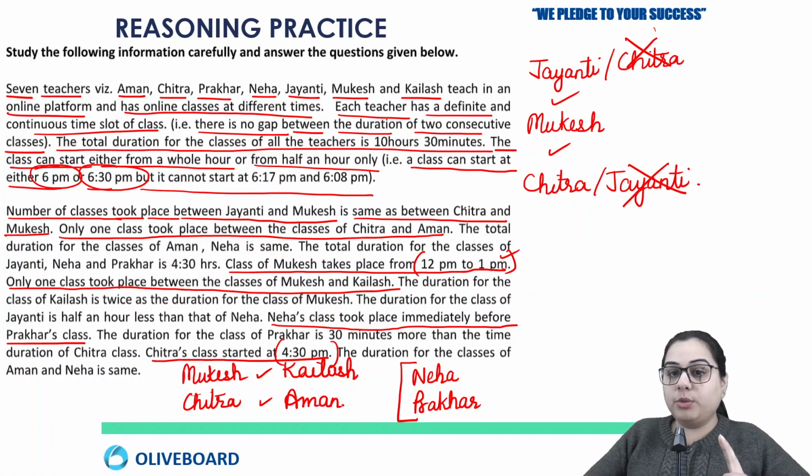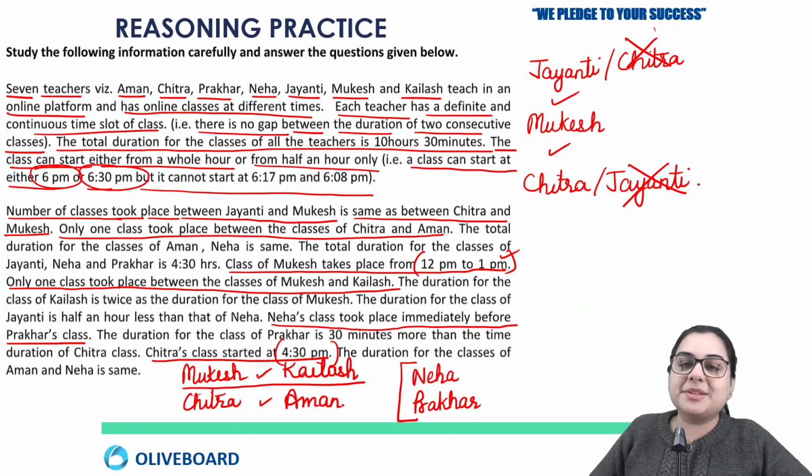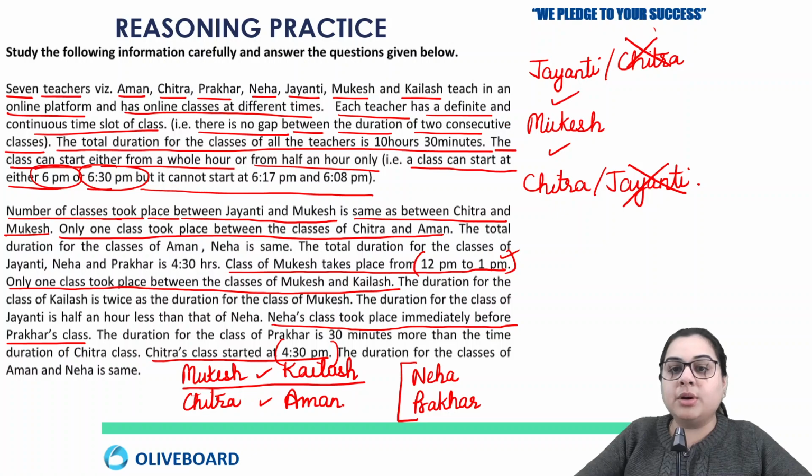But if I take one person between Mukesh and Chitra and between Mukesh and Jayanti, this information cannot be filled: that there is one person between Mukesh and Kailash. I won't be able to fill this, because then on the upper side it will be Jayanti, on the lower side it will be Chitra. I won't be able to fill Kailash. So what I am doing is increasing the number of persons between Mukesh and Chitra and between Mukesh and Jayanti, because the gap between Jayanti and Mukesh and between Mukesh and Chitra is equal.